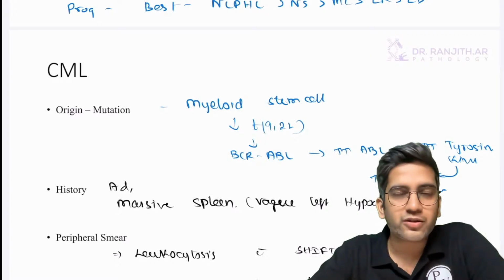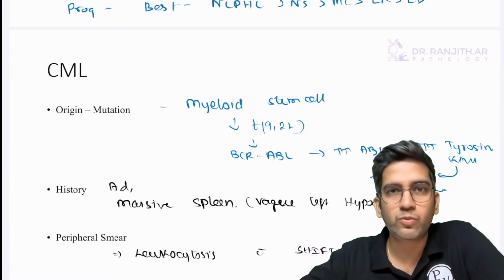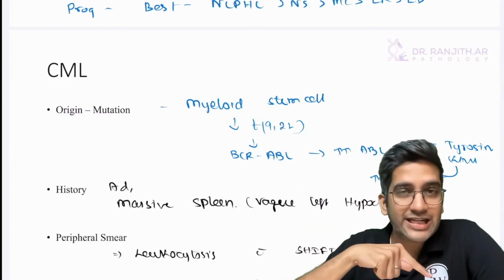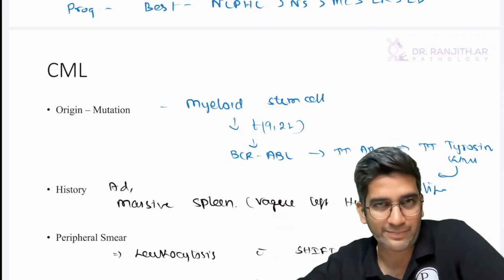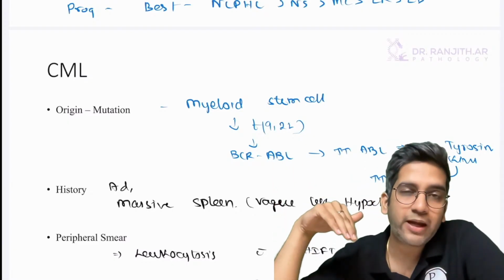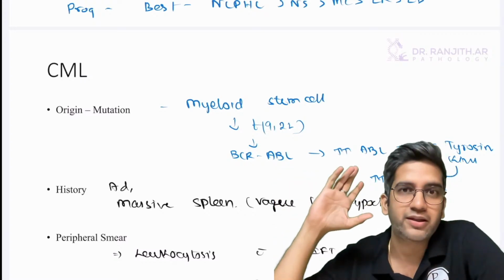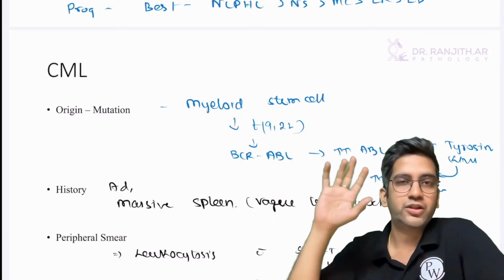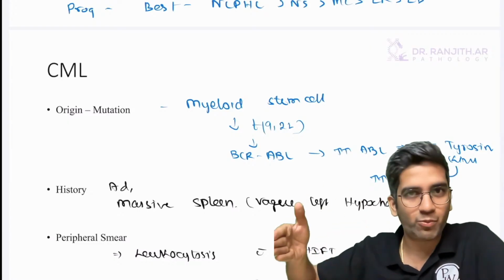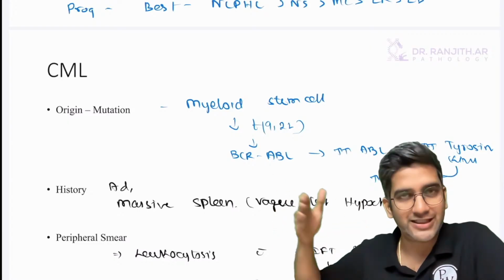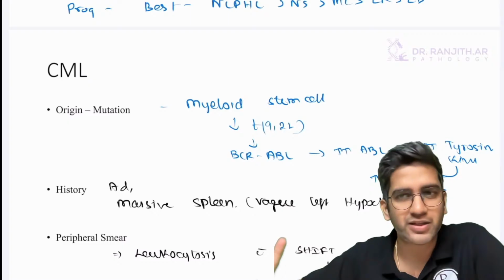Not more mutation, severe mutation. More is not always a number. CML becoming AML, I'll have more severe mutation, which makes that. De novo AML has a different pathogenesis, right? Both are different. Don't confuse it. Like I said, when you accept that myelodysplastic syndrome, more mutation becomes AML, right? Same way CML, more severe mutation becomes AML. That's all.